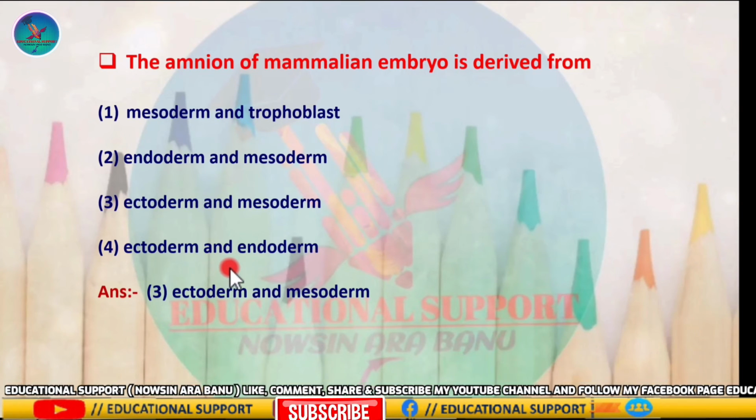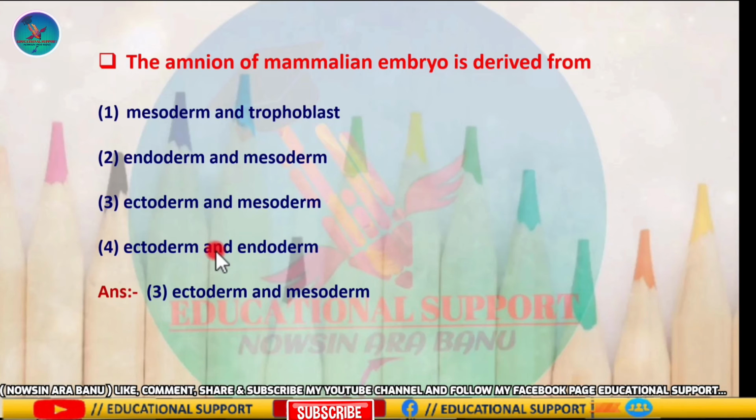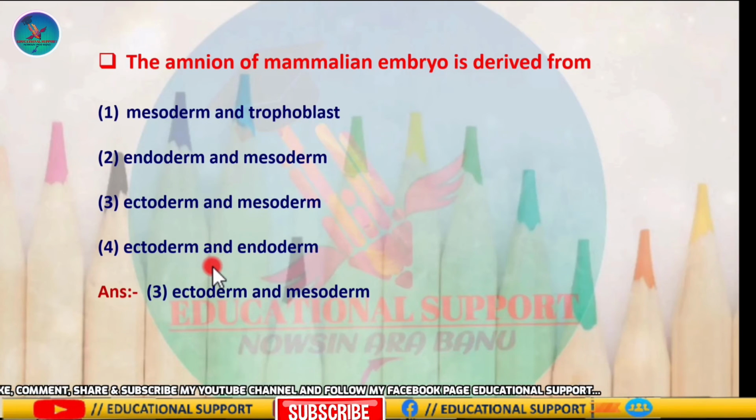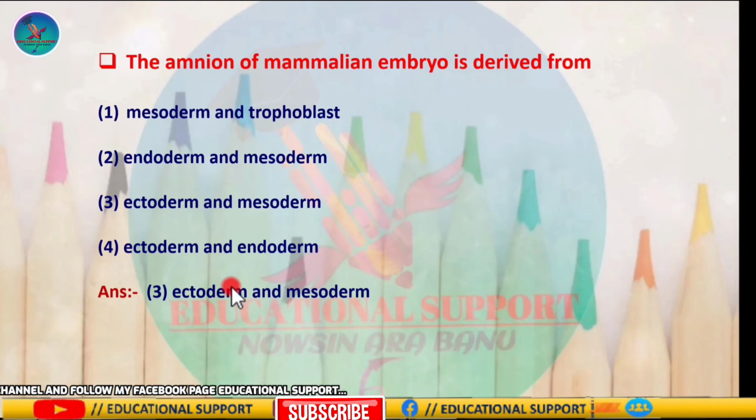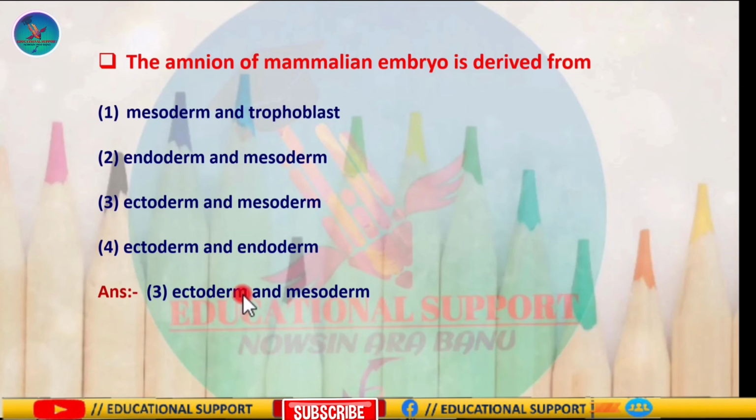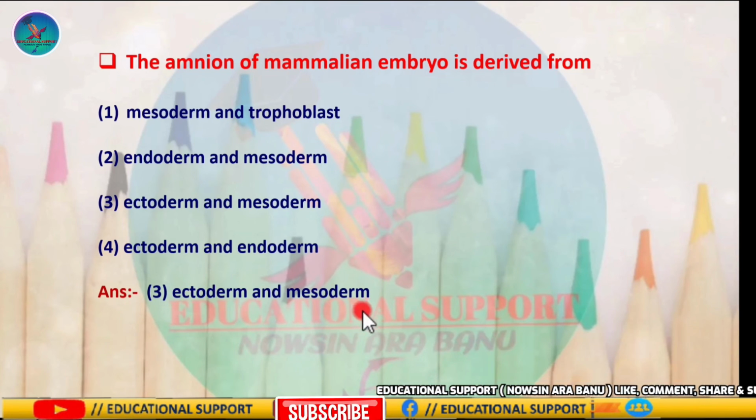Amnion is formed from mesoderm on the outer side and ectoderm on the inner side. Chorion is formed from ectoderm and mesoderm, whereas allantois and yolk sac have mesoderm on the outside and endoderm on the inside. So the correct answer is ectoderm and mesoderm.